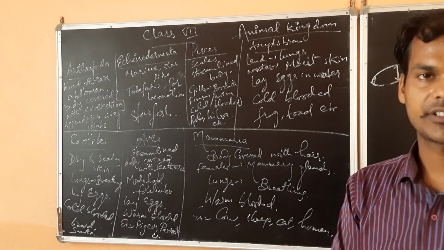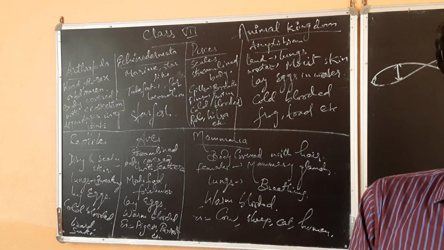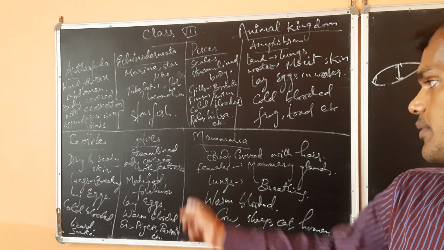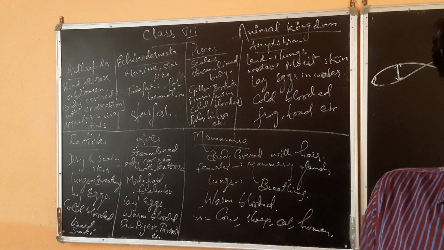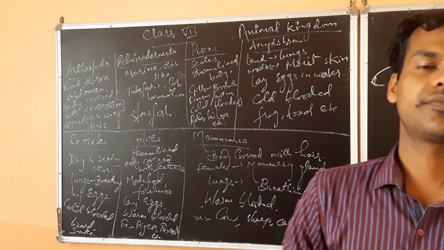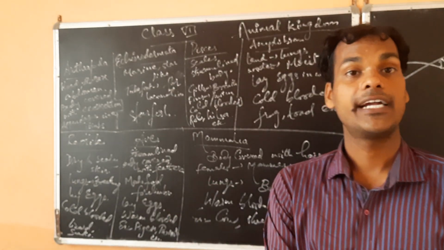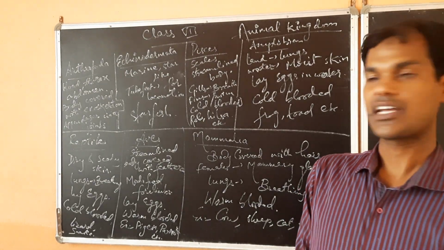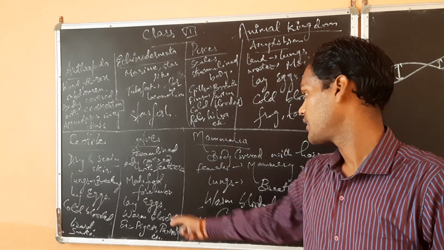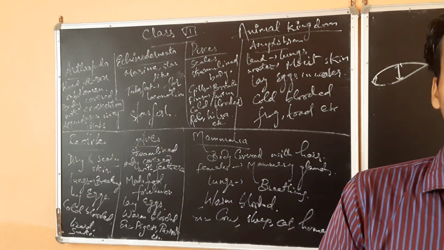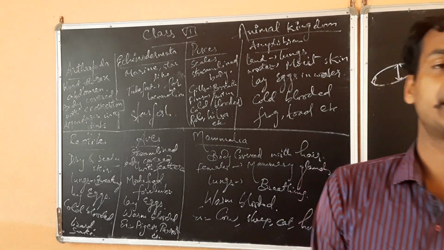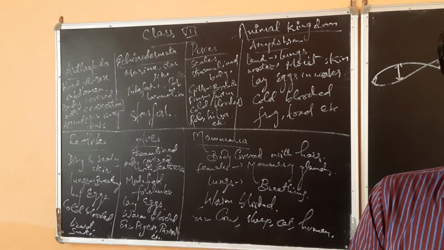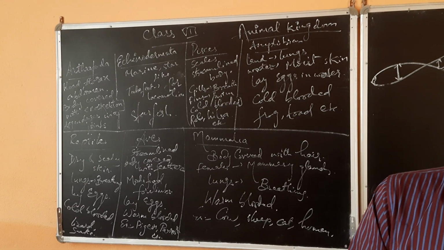The next is your aves. Aves means all the birds. They are also having a streamlined body, and the body will be covered with feathers here. Previously we have seen the body was covered with scaly skin, but here the body will be covered with feathers. They have modified forelimbs, so their forelimbs are modified into wings. Wings are nothing but their forelimbs only. They lay their eggs. They are warm blooded.